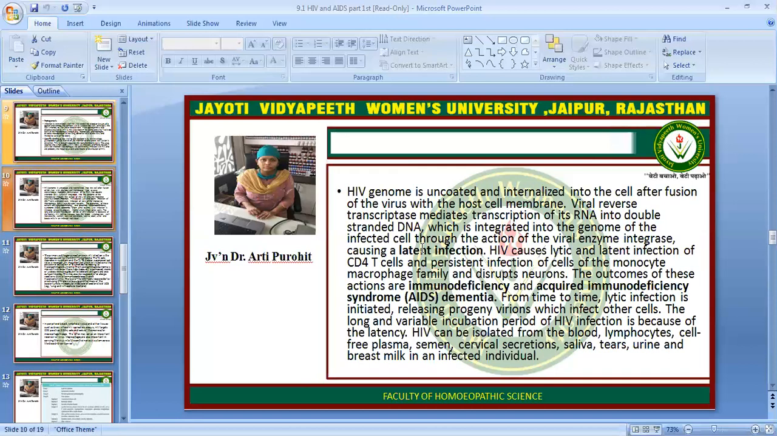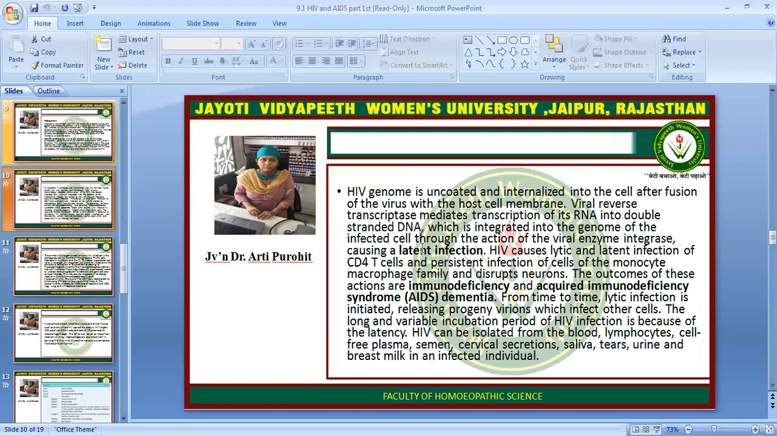The HIV genome is uncoated and internalized into the cell after fusion of the virus with the host cell membrane. The viral reverse transcriptase mediates the transcription of its RNA into double-stranded DNA, which is integrated into the genome of the infected cell through the action of the viral enzyme integrase, causing a latent infection. HIV causes lytic and latent infection of the CD4 T cell and persistent infection of cells of the monocyte macrophage family and disrupts the neurons.